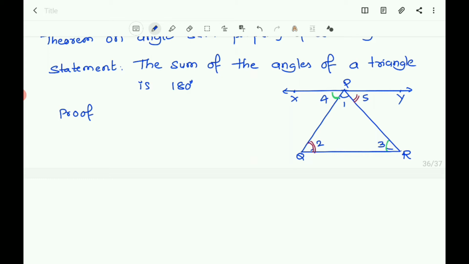So what is given here? It is given that in triangle PQR, angle 1, angle 2, angle 3 are the angles.